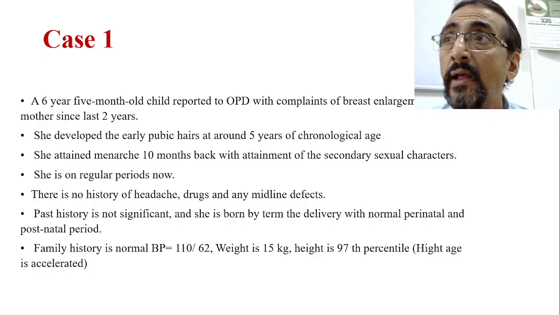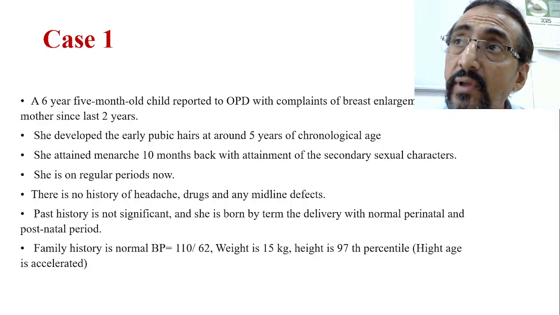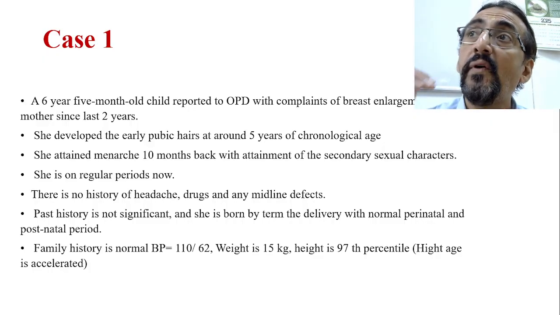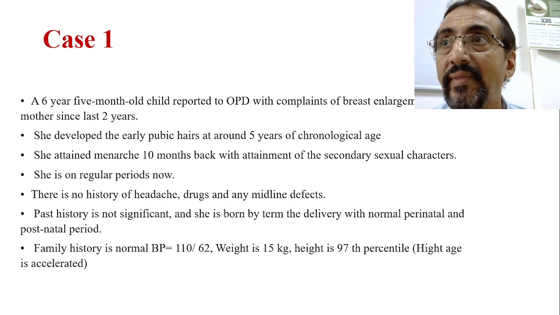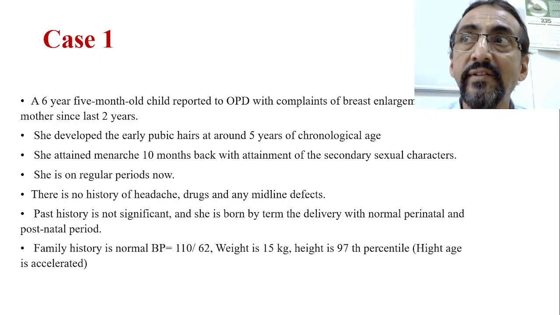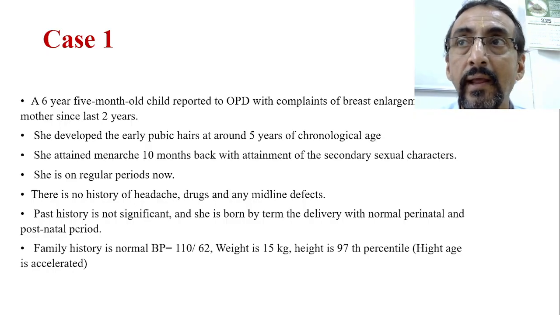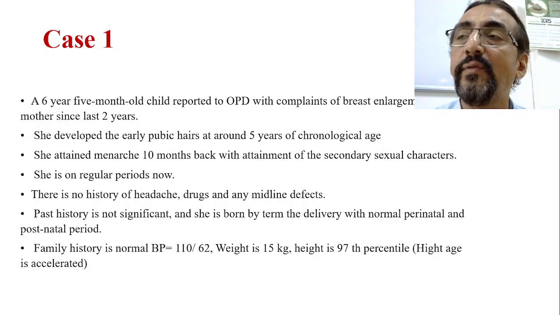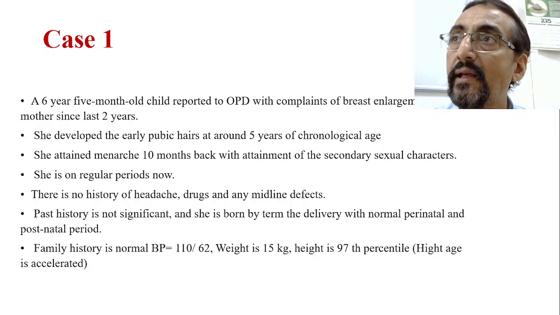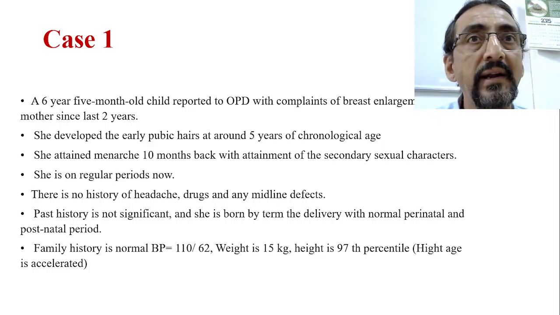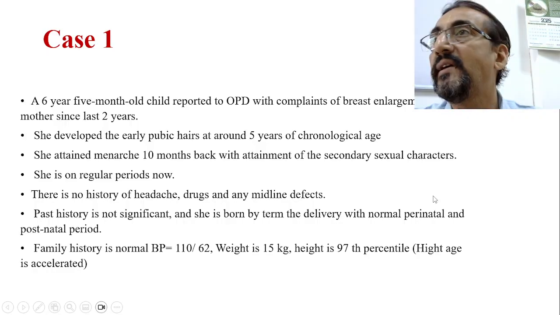Now we have to see, although it is coming earlier, whether it is following the order of pubertal changes. What is that order? First telarche, then adrenarche, then menarche. Here also the same order is followed. First she attained telarche, then adrenarche, then menarche.